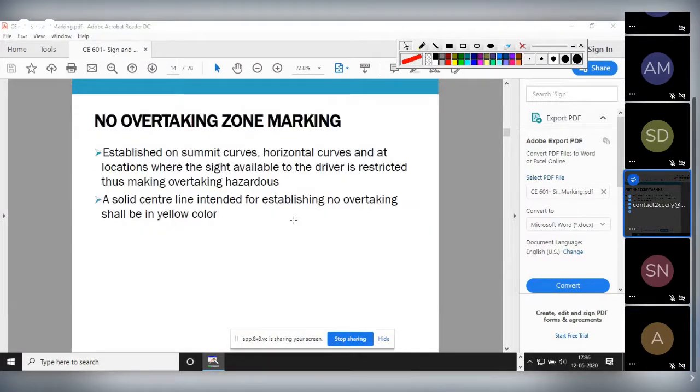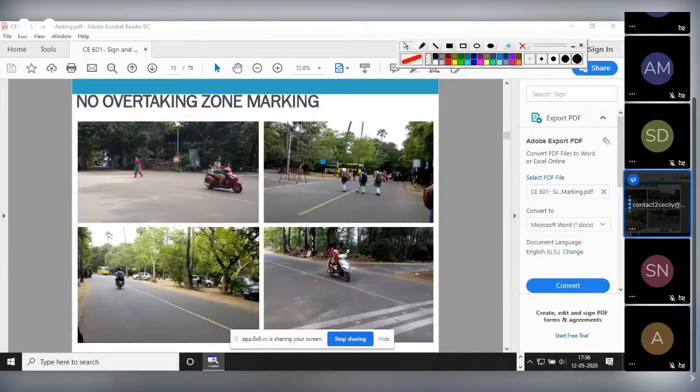Now, no overtaking zone. See, these are the no overtaking zones. This area was a school zone. Here one school was there. That's why they have provided this yellow marking. That means a solid central line means no crossing. You should not cross this line. That means you should not overtake. That's why it is a no overtaking zone. And this yellow means it is a very much restricted region.